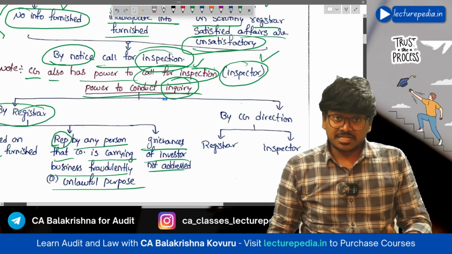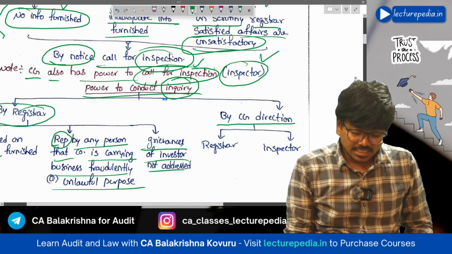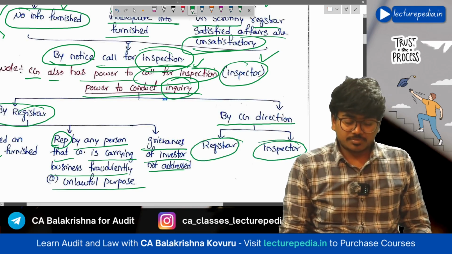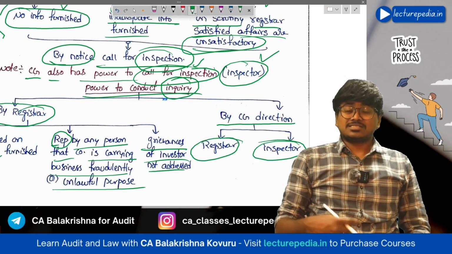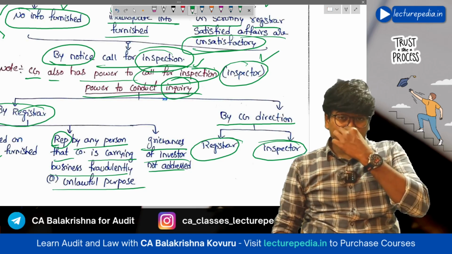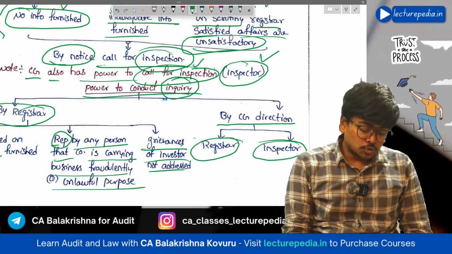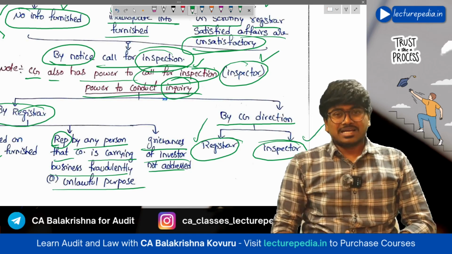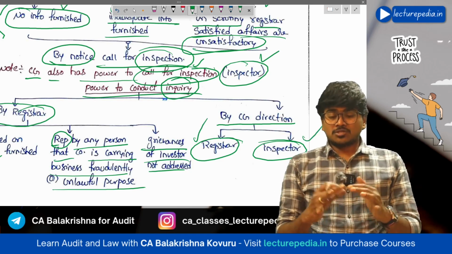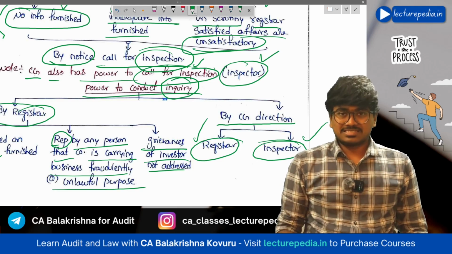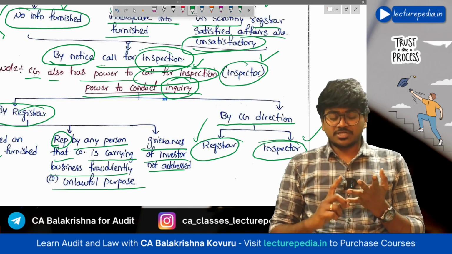Next, central government. By central government direction, the registrar or inspector can conduct inquiry. The central government also has power to conduct inquiry, but it will exercise its power through the registrar or through an inspector. So this is section number 206, power to conduct inspection and inquiry.